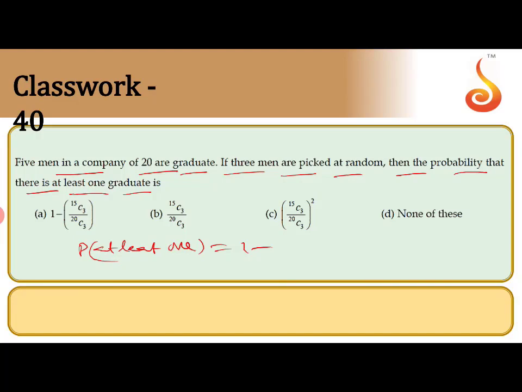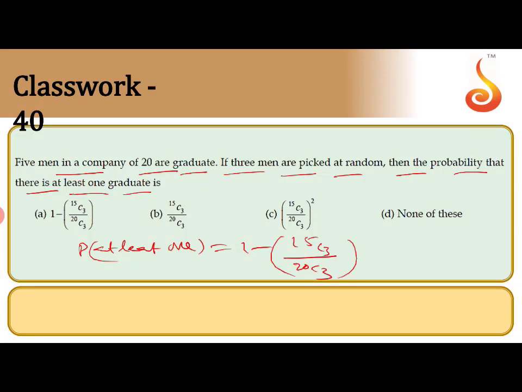So 1 minus, and here the 3 people are not graduates, which are from the 15, so 15 C3 by 20 C3.